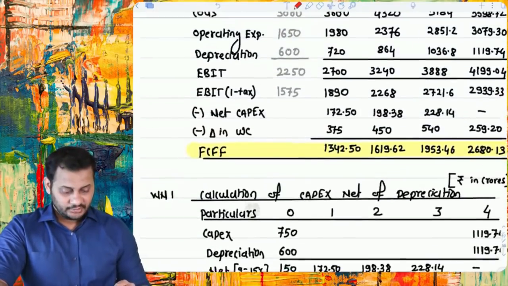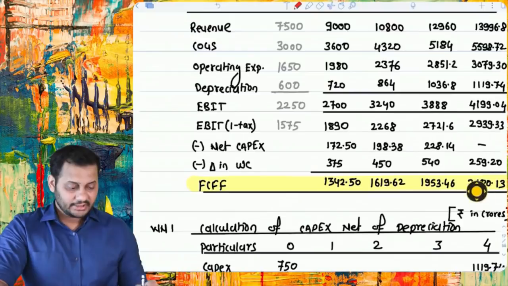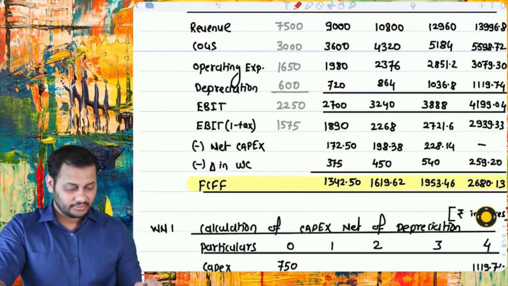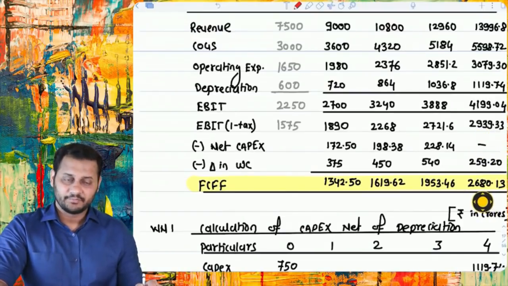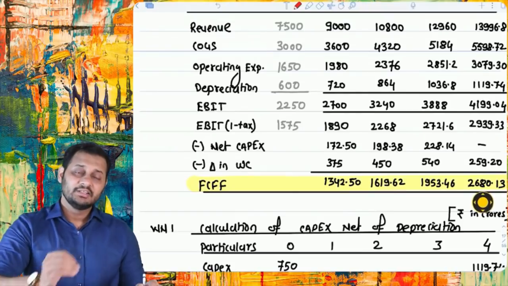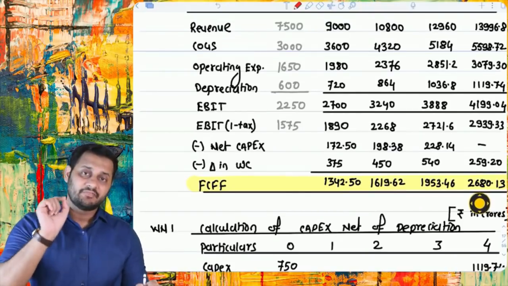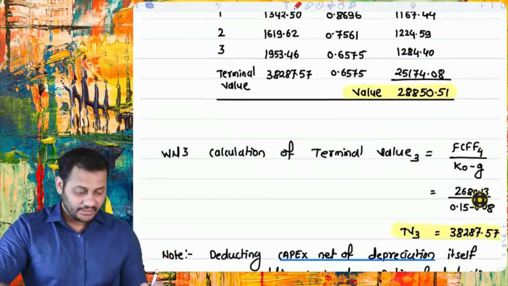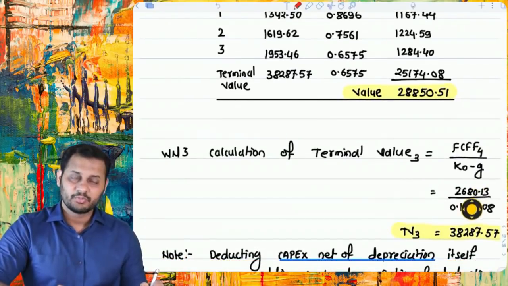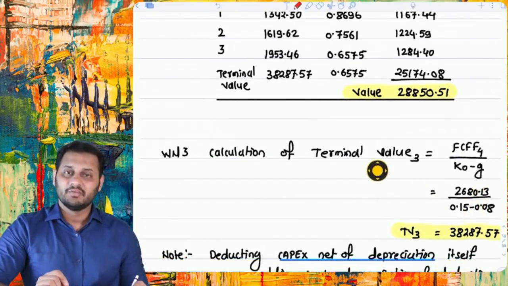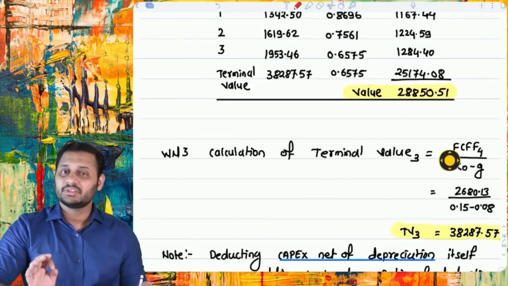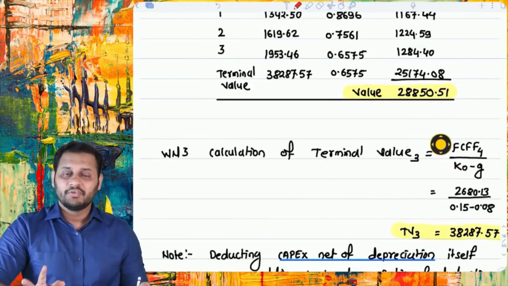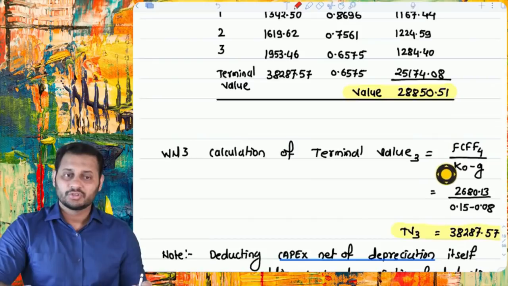See, after 3, these are perpetual cash flows, 2680.13. This is not the 4th year. These are going to happen every year after 3. Based on this 2680.13, we will calculate the terminal value, which is calculated using Gordon's growth model formula: free cash flow to the firm divided by cost of capital of the firm minus growth. That's it.